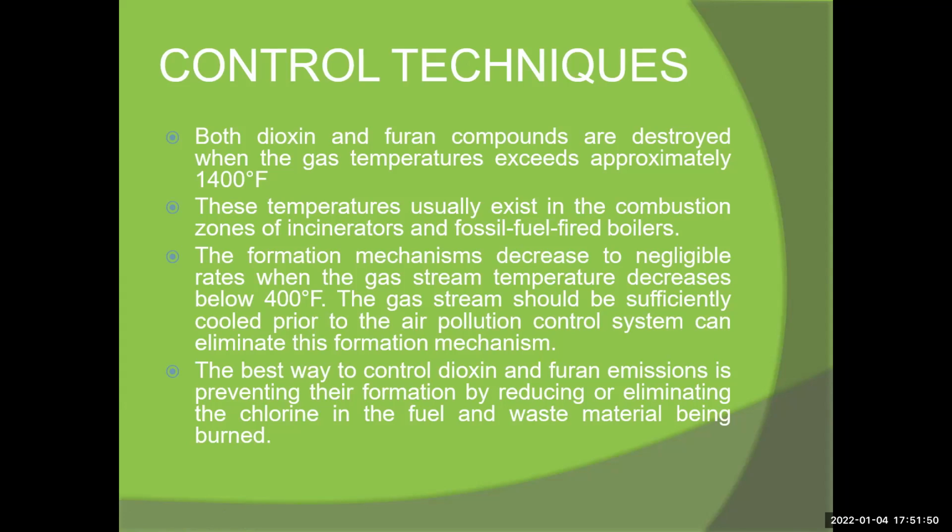The formation mechanism decreases to negligible rates when the gas stream's temperature decreases below 400 degrees Fahrenheit. The gas stream should be sufficiently cooled by the air pollution control system to eliminate this formation mechanism. The best way to control dioxin and furan emission is to prevent their formation by reducing or eliminating the chlorine in the fuel and the waste material being burned.